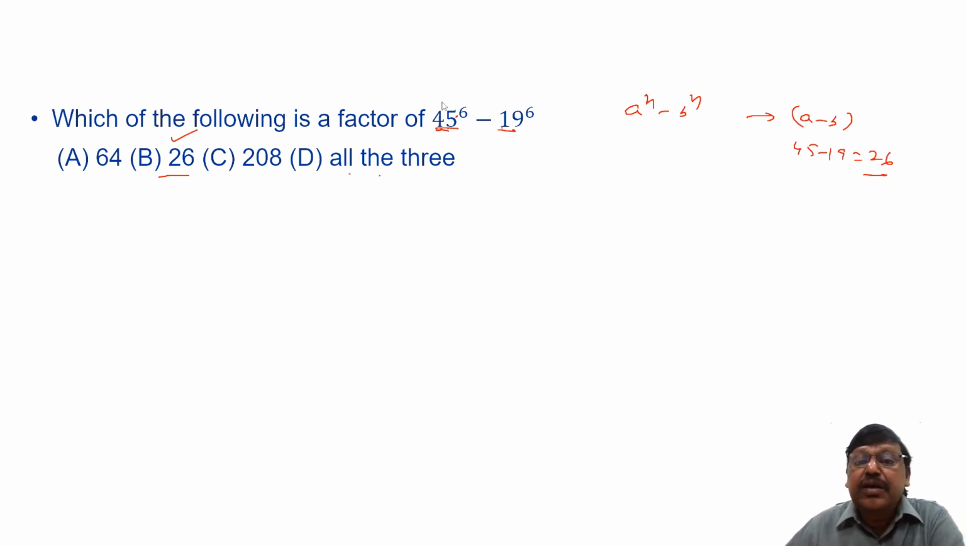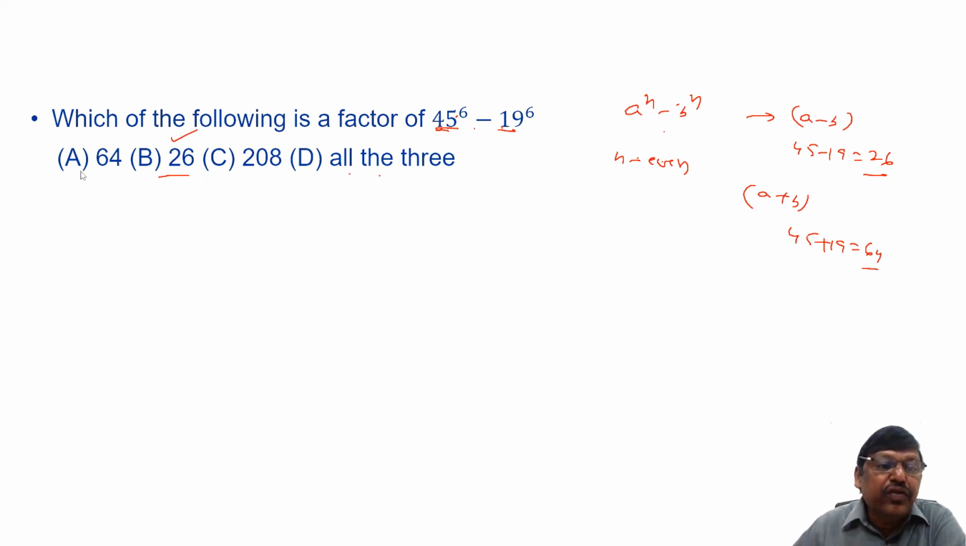Let me check. The power is an even number here. Because n is even, a power n minus b power n is divisible by a plus b. So what is a plus b? 45 plus 19, 64. 64 is also okay. But what about 208?